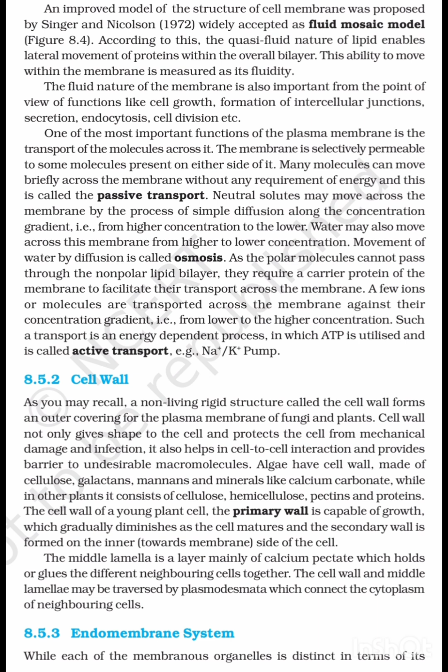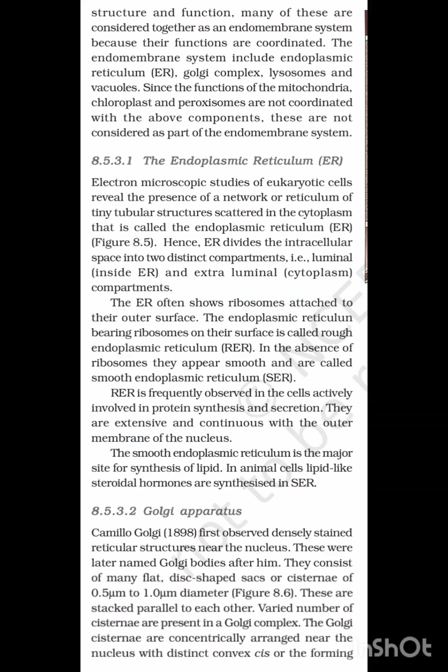Algae have cell walls made of cellulose, galactans, mannans, and minerals like calcium carbonate, while other plants consist of cellulose, hemicellulose, pectins, and proteins. The cell wall of a young plant cell is the primary wall, capable of growth, which gradually diminishes as the cell matures, and the secondary wall is formed on the inner side of the cell.